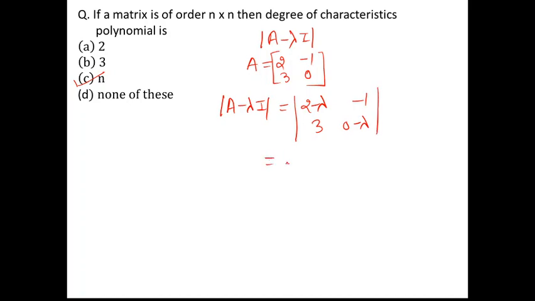Simplifying this, we have minus lambda into (2 minus lambda) plus 3. It gives you lambda square minus 2 lambda plus 3. You can see here the highest degree of lambda is 2. In this way, for any matrix of order n by n, the degree of its characteristic polynomial is the same as the order, that is n.